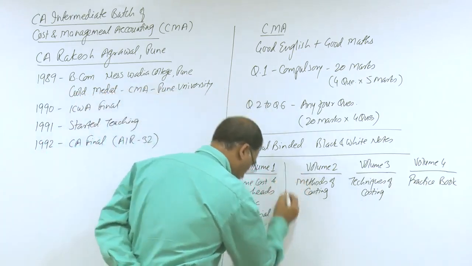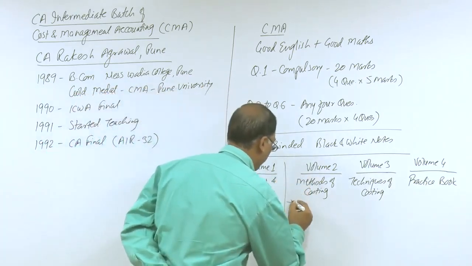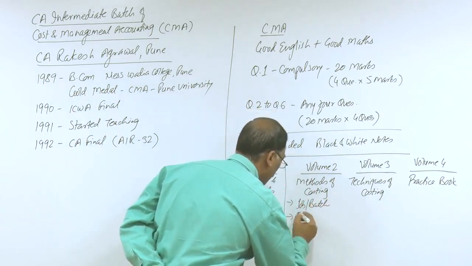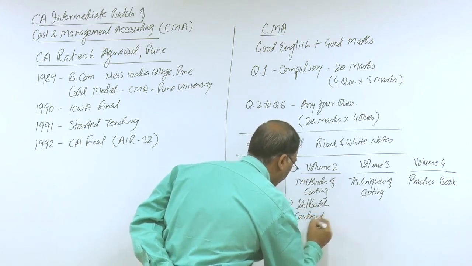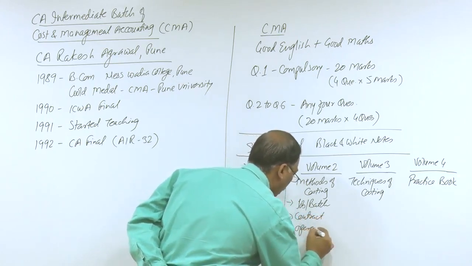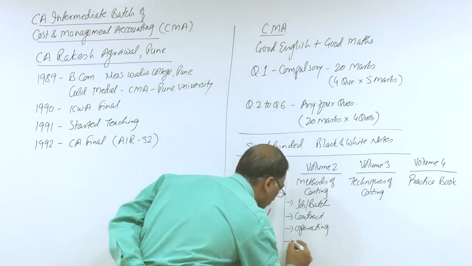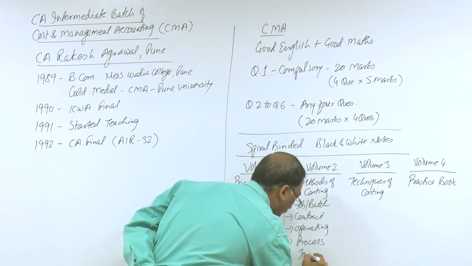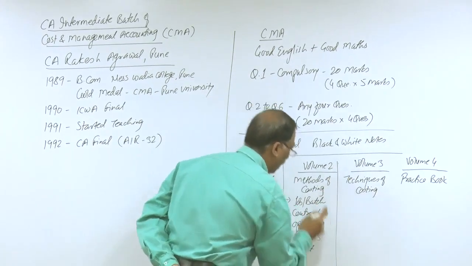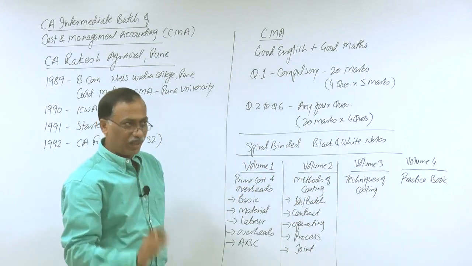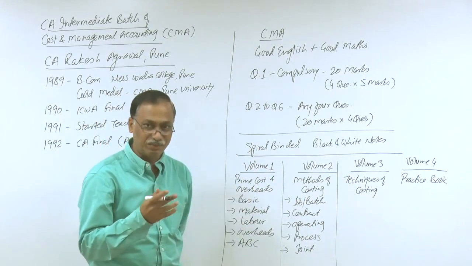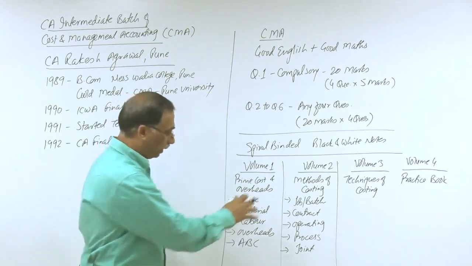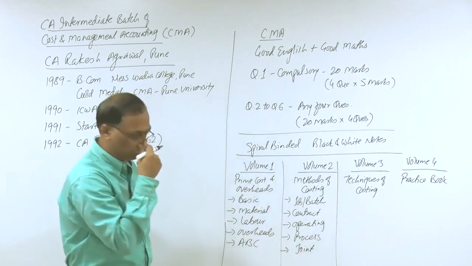In the second volume, that is methods of costing, I will be covering job costing, batch costing, contract costing, operating costing, process costing and joint product costing. These words will all sound new to you, don't worry. All this is our syllabus which we are going to discuss in detail. So you don't have to worry about what it means. But these are the chapters I am going to cover in volume 2.